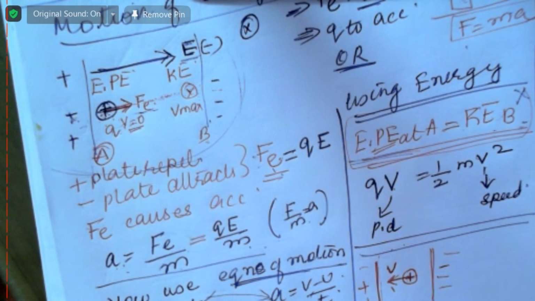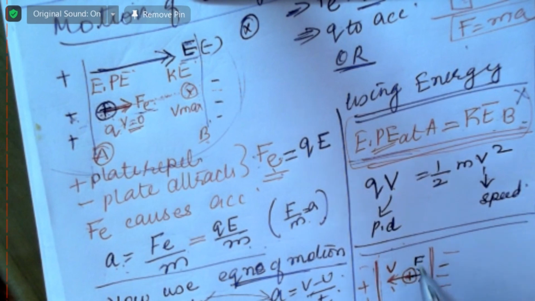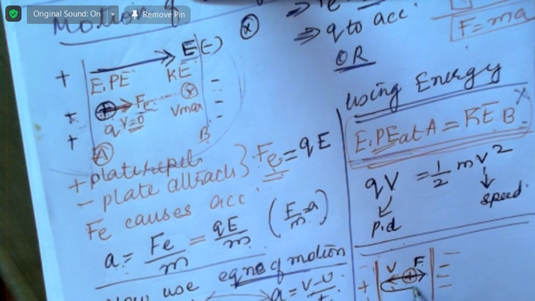So remember that point: when a moving object has an opposing force, it doesn't immediately go back. It continues decelerating until its speed becomes zero. It stops. And then because of the force, it will go this way. Now what will happen to this? Now this has a force in this direction, because positive repels positive and positive attracts negative. But it is moving in this way. So it will slow down, and when the speed becomes zero, it will return. So this is the path of this particle.